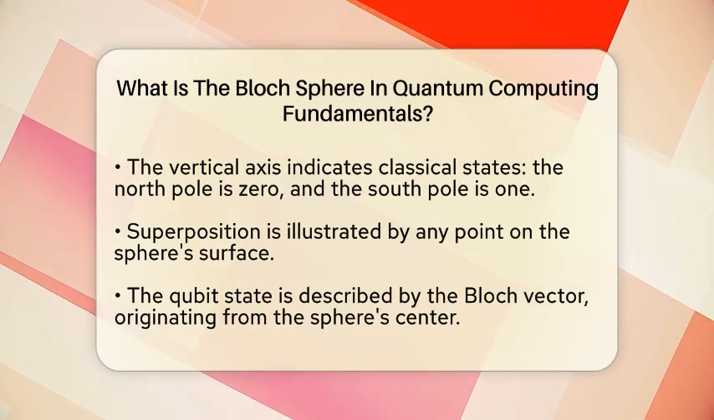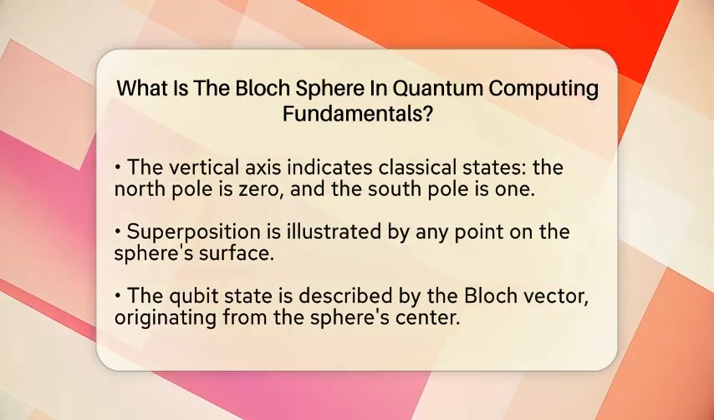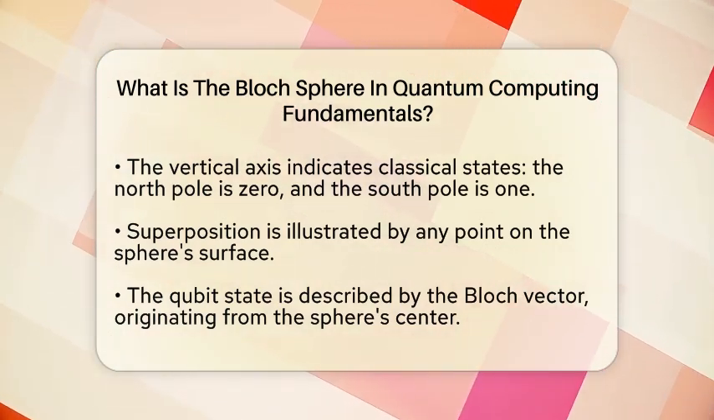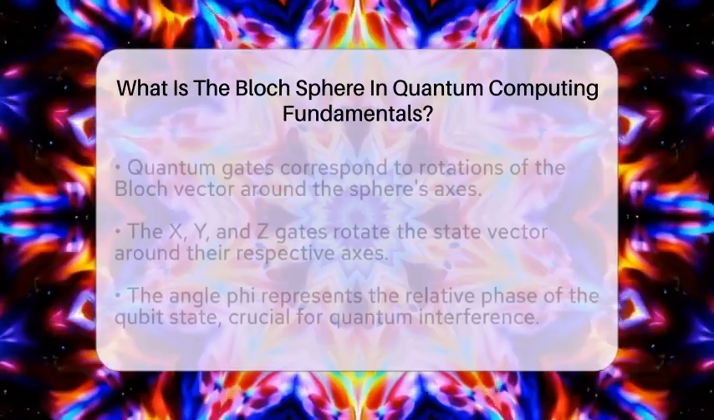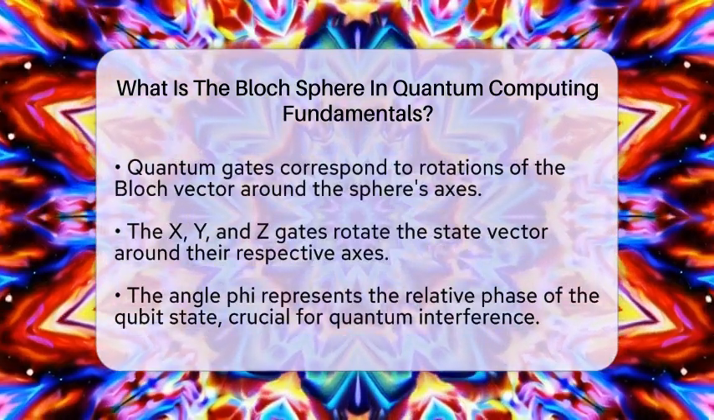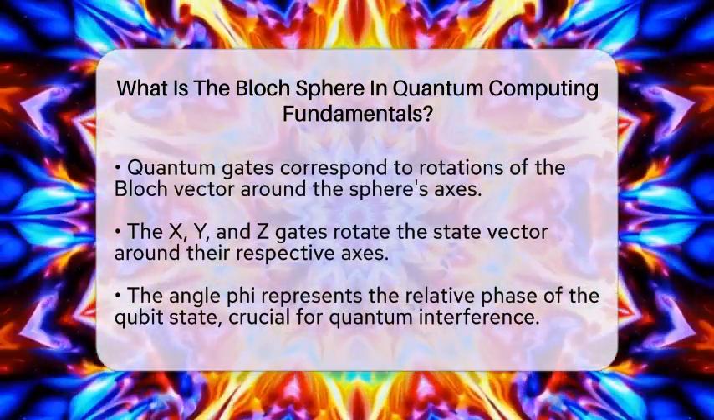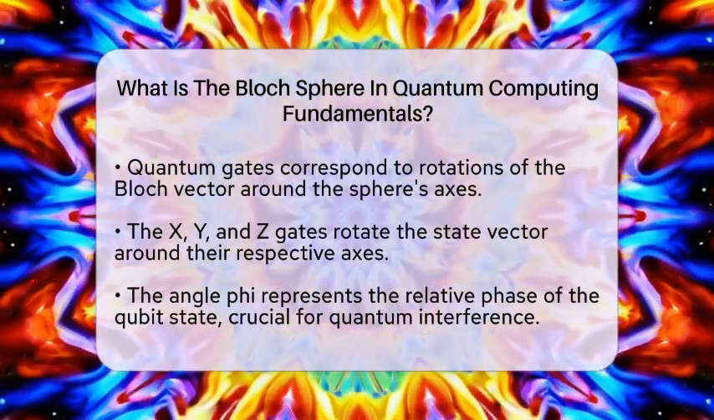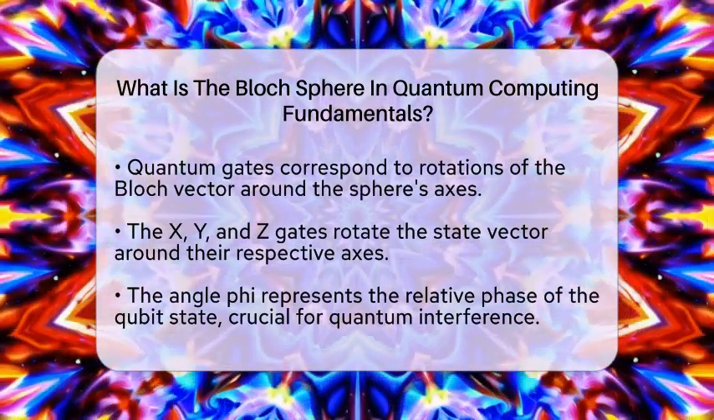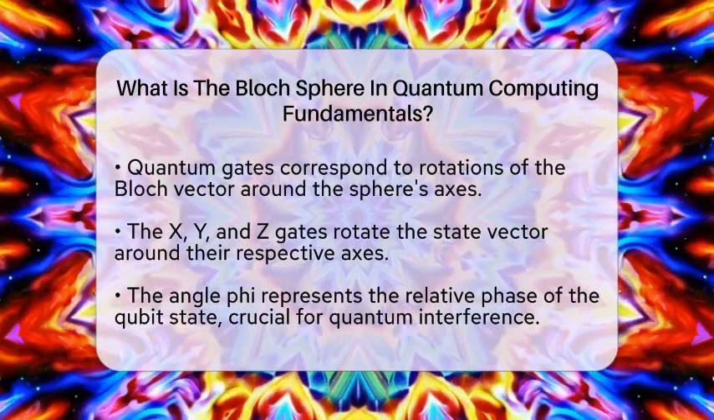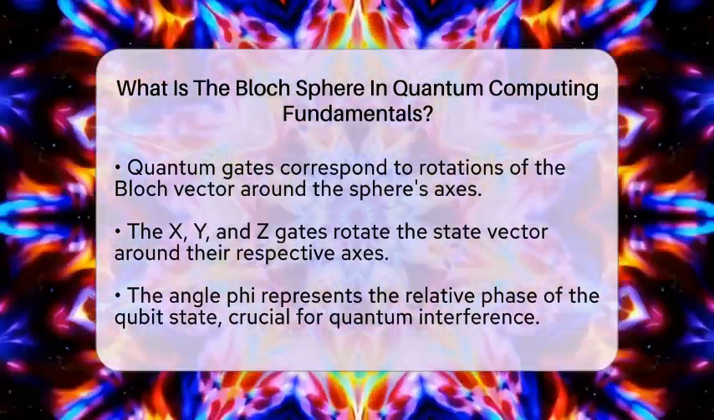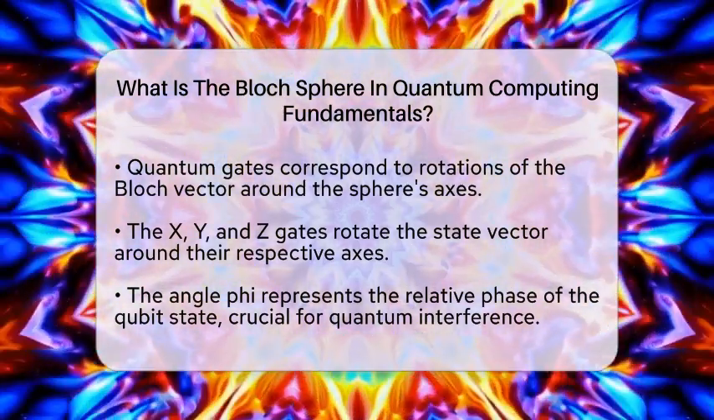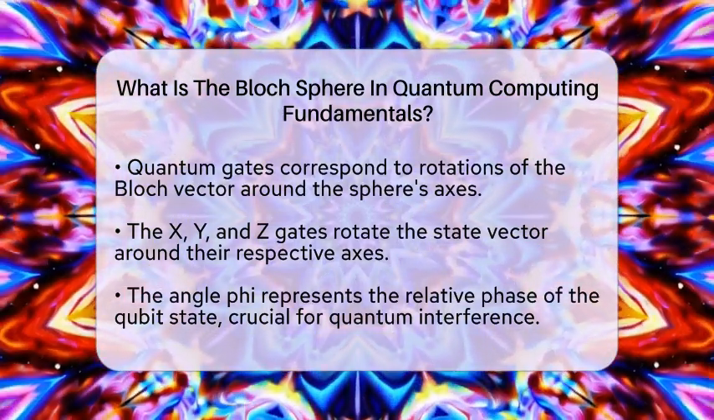This visualization is essential for understanding several key concepts in quantum computing. For instance, the Bloch sphere illustrates superposition clearly. It shows how a qubit can be in a continuous range of states between 0 and 1, unlike classical bits that are limited to discrete values. When it comes to quantum gates, these operations correspond to rotations of the Bloch vector around the sphere's axes. For example, the x, y, and z gates rotate the state vector around the x, y, and z axes respectively. This makes the Bloch sphere an intuitive tool for understanding how quantum gates manipulate qubit states.